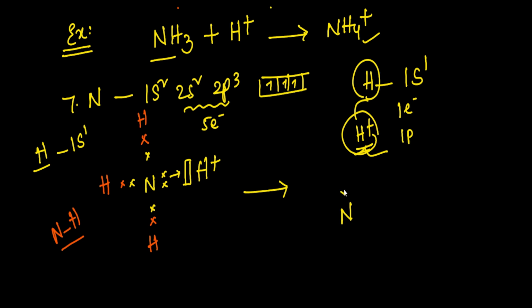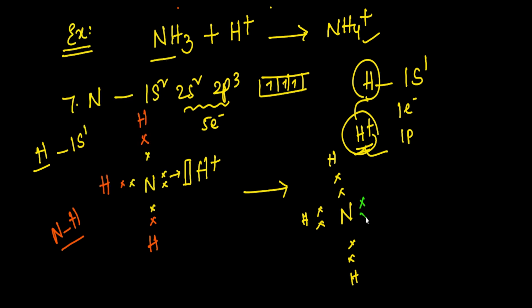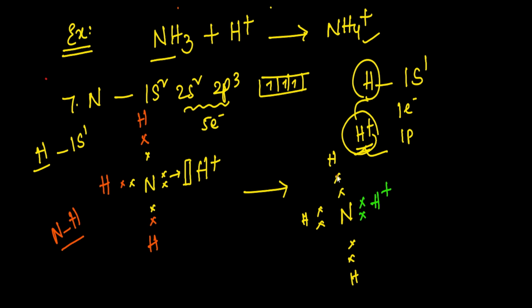NH4+. So like this, this is hydrogen, NH3, and like this NH4+ will form. If you observe here, these 3 are covalent bonds, but this is the coordinate bond, because this electron pair is donated by the nitrogen atom.